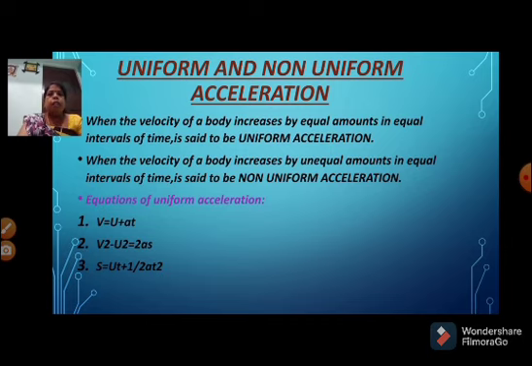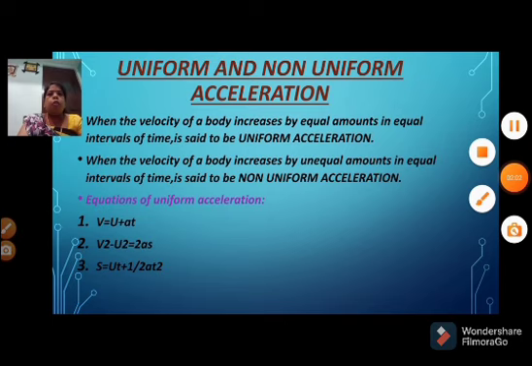The second equation: v² - u² = 2as. And the third one: s = ut + ½at².